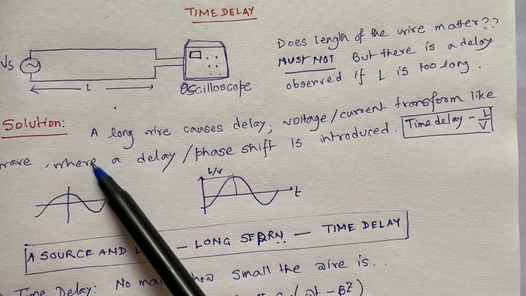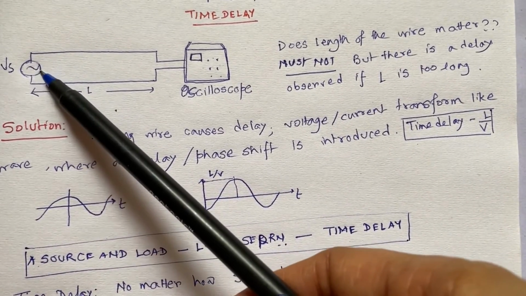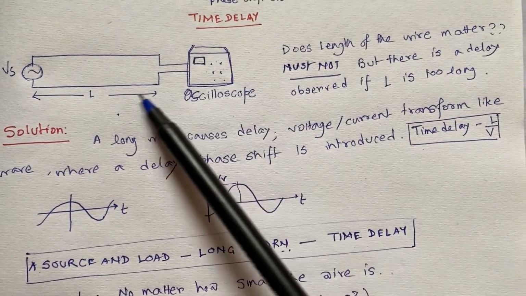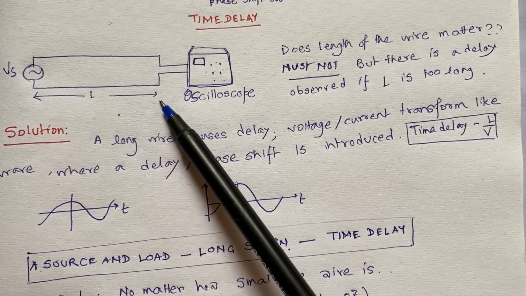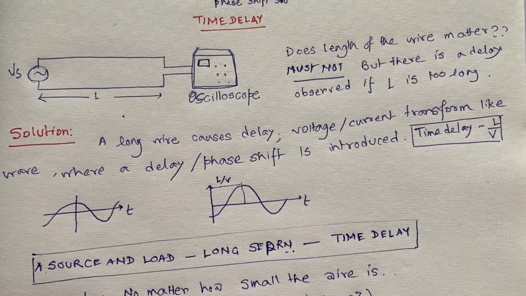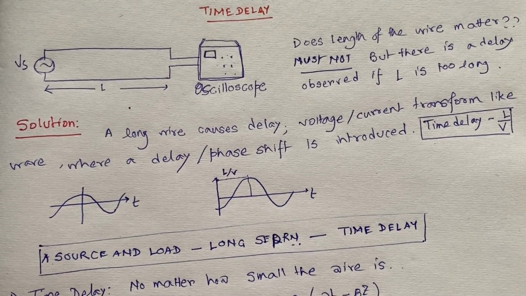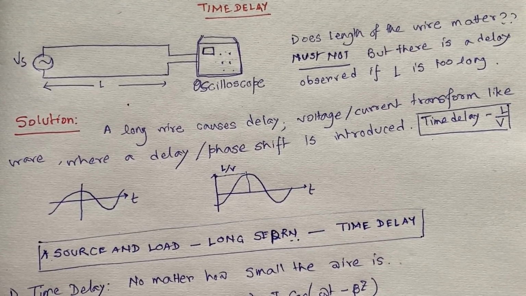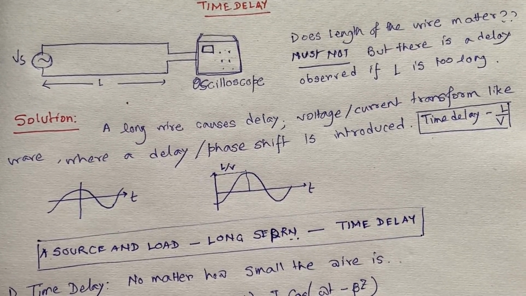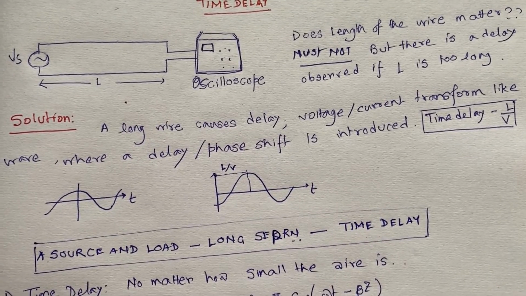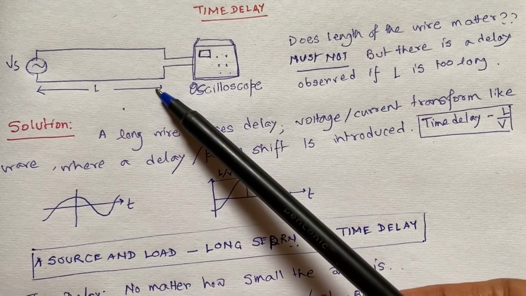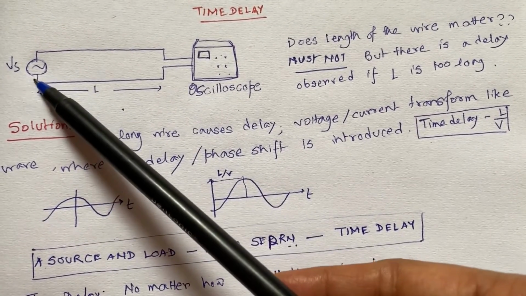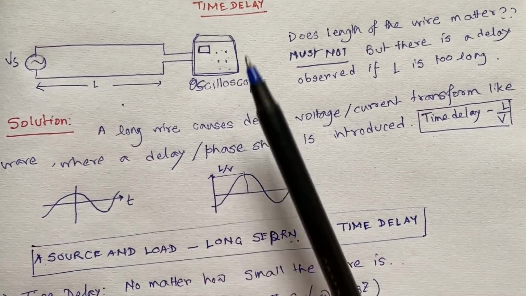Suppose I have this source, and I transfer the power or the signal of this source to this oscilloscope. Now I have a wire. I do not know the length of the wire, because if I do not know electromagnetism, my intuition says that the length of the wire will not affect the voltage transmission from source to load.